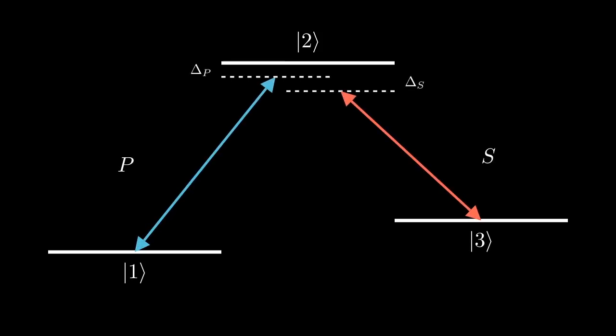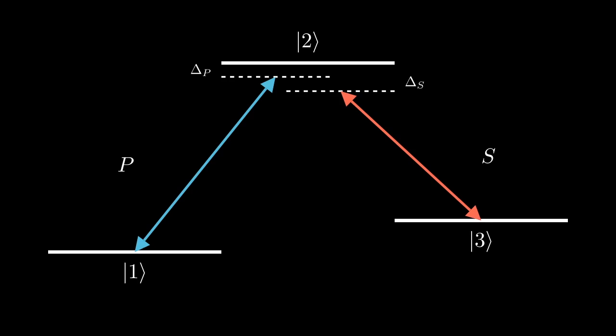To circumvent these limitations, a three-level system is introduced with a lossy intermediate state 2 and two long-lived states 1 and 3. The system is driven with two coherent fields, a pump field coupling 1 and 2, and a Stokes field coupling 2 and 3. This setup is necessary because in many atomic and molecular systems, the initial and target states 1 and 3, such as two metastable or high-lying levels, are often not directly dipole coupled. That is, the dipole matrix element vanishes due to parity or angular momentum selection rules.